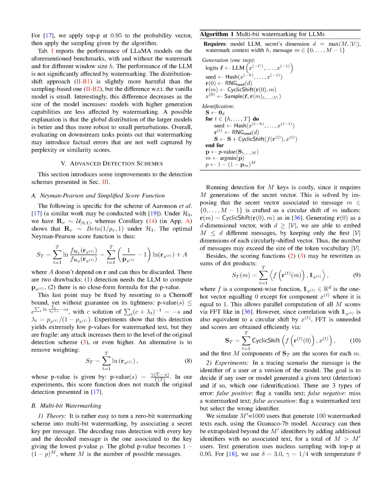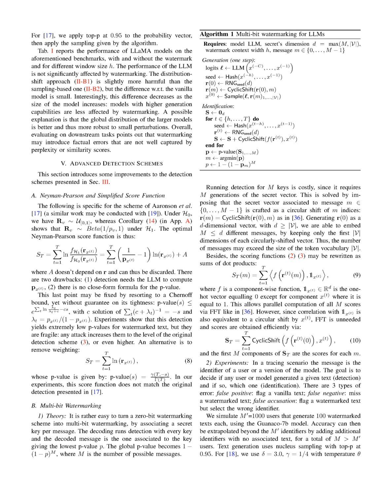Furthermore, the scoring functions can be rewritten as sums of dot products. This allows for parallel computation of all m scores, similar to the fast Fourier transform, FFT, method. However, since correlation with the one-hot vector is also equivalent to a circular shift, FFT is not needed and scores can be efficiently obtained via a cyclic shift operation. The first m components of the score are the scores for each message.